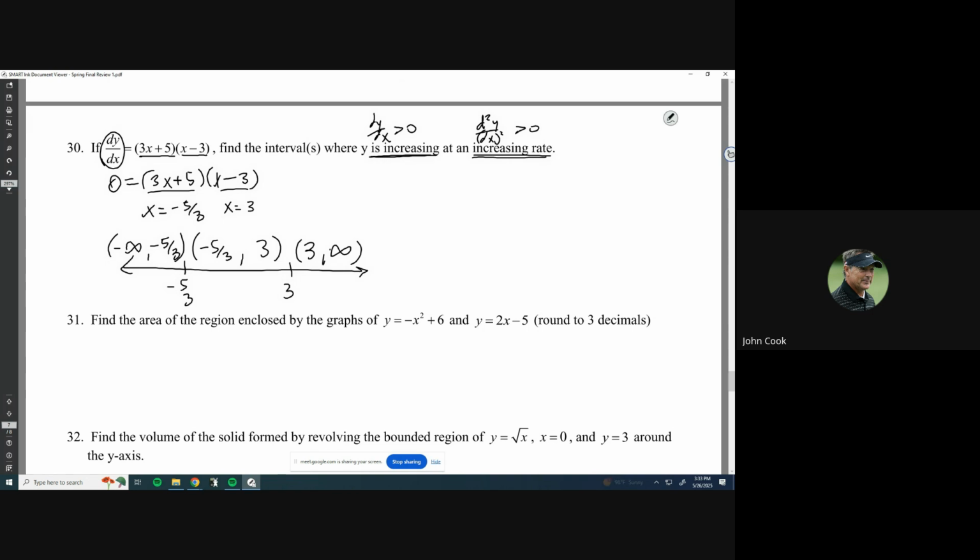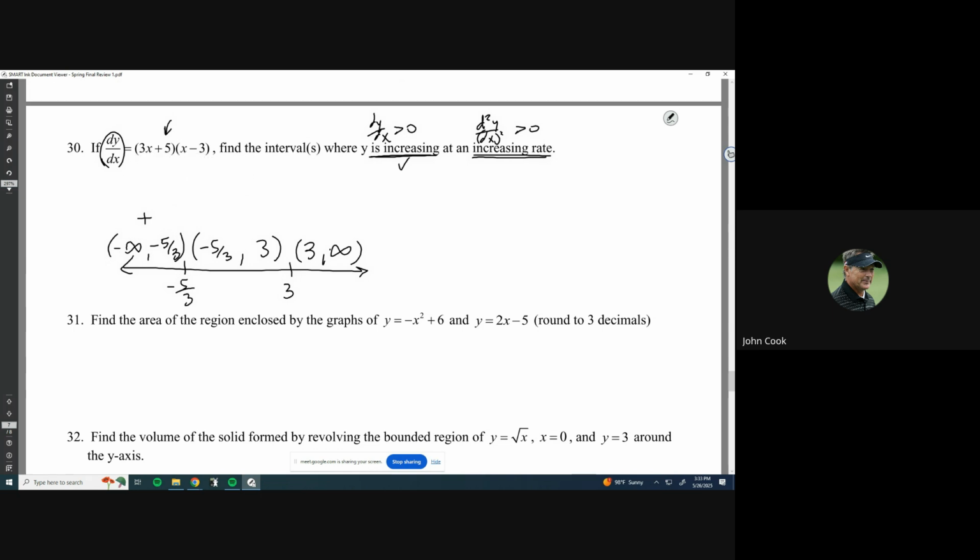Okay, so let's get some test points, and then we'll plug it into the derivative. We're going to see if we get a positive number or a negative number. So let's pick a number that's less than negative 5/3, like maybe negative 3. If I plug in negative 3 into here, I get negative 9 plus 5, which is a negative number. Then negative 3 minus 3 is a negative number as well. Two negatives multiplied together makes positive. So this is where it's going to be increasing. So positive first derivative, so far, that's an interval over here.